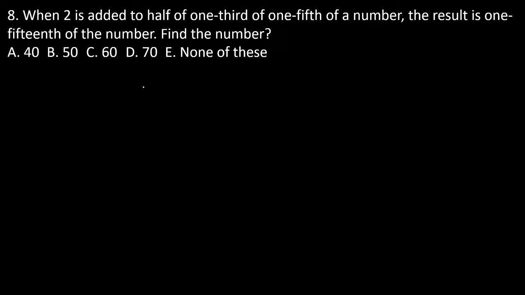Then see, go to the calculation. See, 2 is added to one third of 1/5 of a number. That is the way we are writing the equation. If 2 is added to one third of 1/5 of a number, the result is 1 by 15th of the number. That is the meaning, guys.